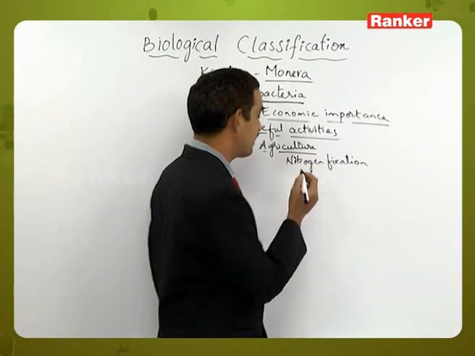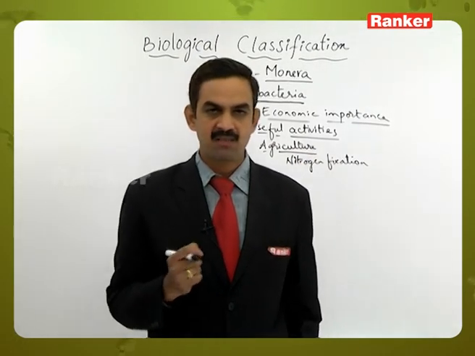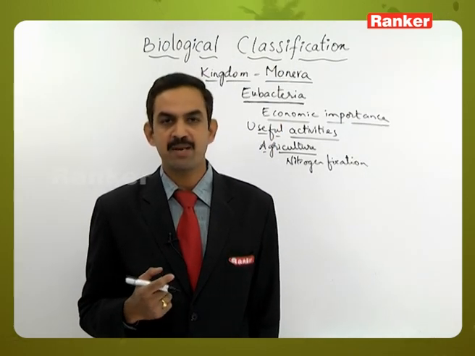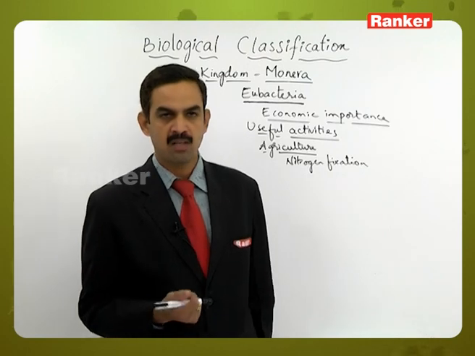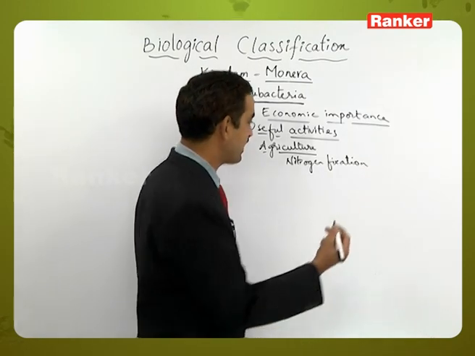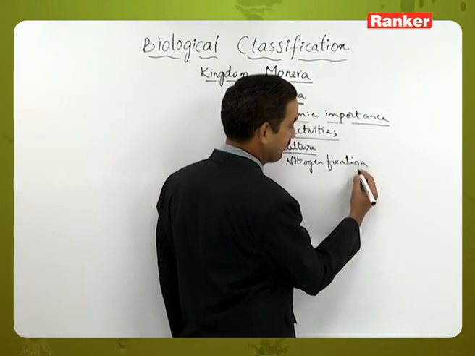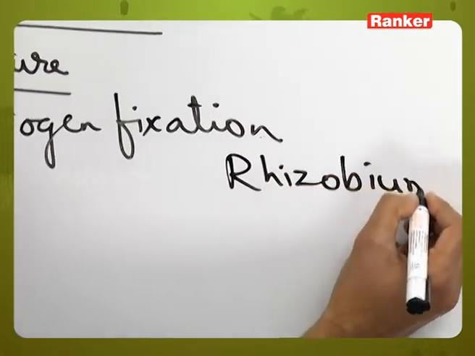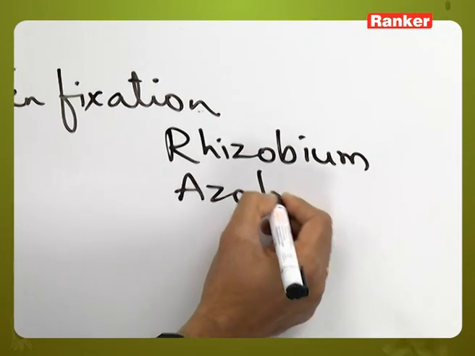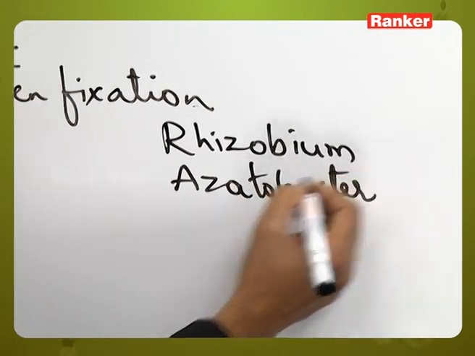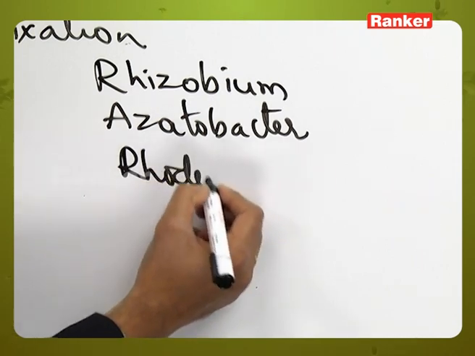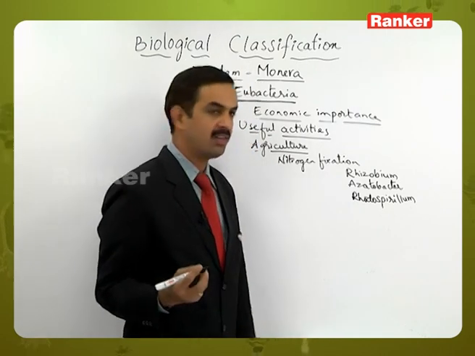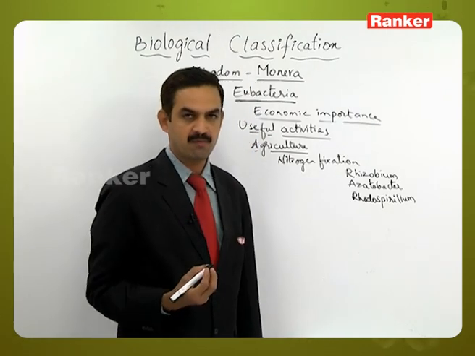So already we had discussed earlier that Rhizobium is one such bacteria which will help in the nitrogen fixation in the leguminous plants. So likewise there are some other examples which are acting as nitrogen fixers, that is Rhizobium, Azotobacter, Rhodospirillum. Such type of bacteria are useful for the plants in the form of nitrogen fixation.